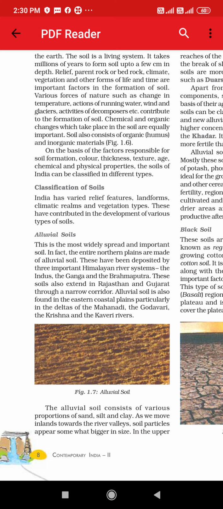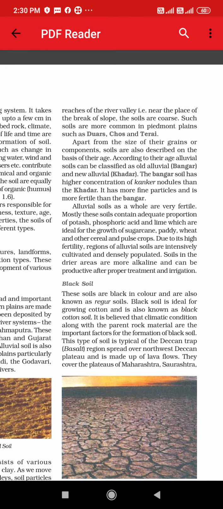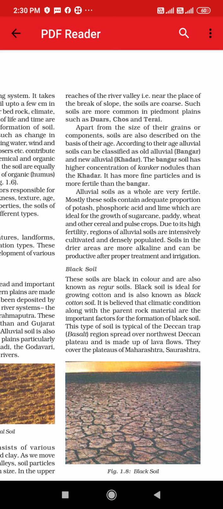As we move inland toward the river valleys, soil particles appear somewhat bigger in size. मतलब जैसे जैसे हम रिवर वैलीज के अंदर जाएंगे, जितना डीप जाएंगे, we will see that the soil particles appear somewhat bigger in size. In the upper reaches of the river valley, that is near the place of break of slope, जहाँ पे स्लोपी एरिया आता है, there the soils are coarse. Coarse particles, meaning not so big, not so small. Such soils are more common in piedmont plains such as Duars, Chos and Terai regions. These are the types of regions which are given here.